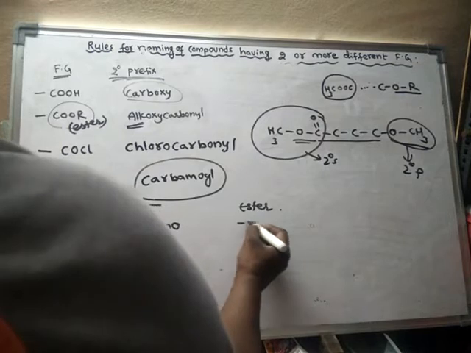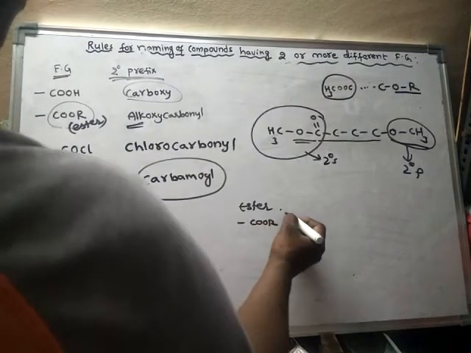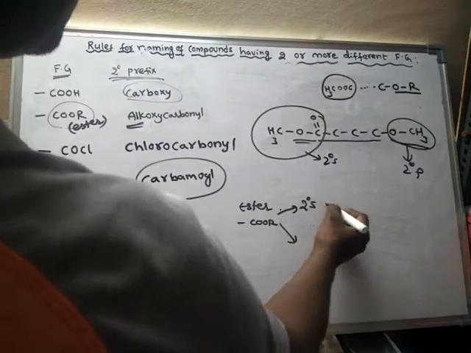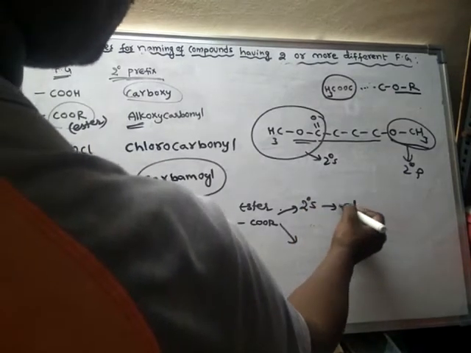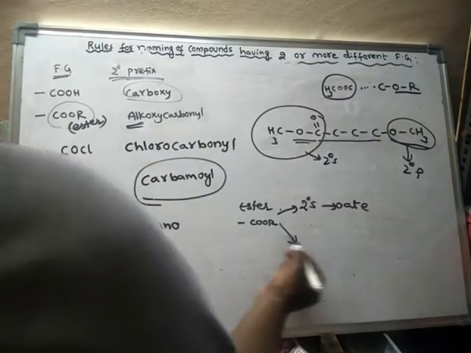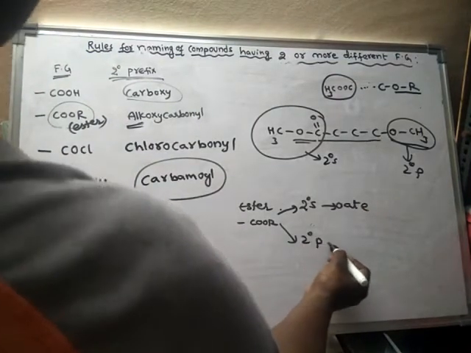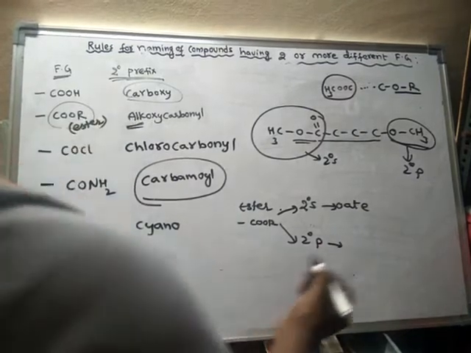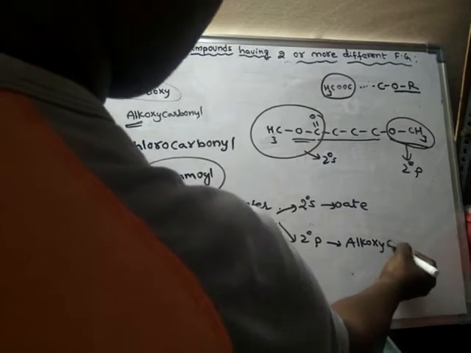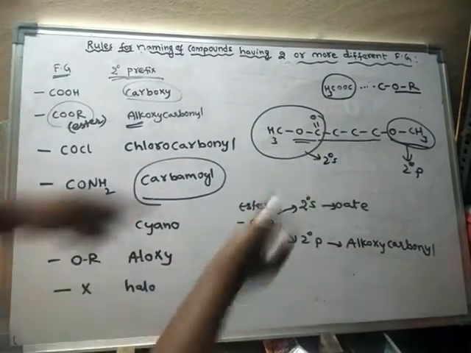For ester, if it acts as secondary suffix, then it ends with oate. If it acts as secondary prefix, the secondary prefix for ester is alkoxycarbonyl. Here ester is the secondary suffix.